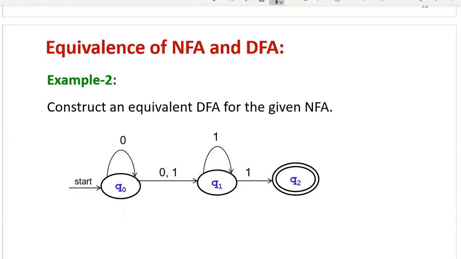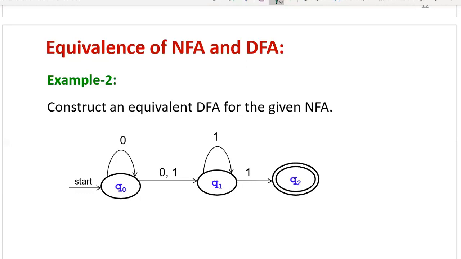First, we will start with the initial state of the DFA, whatever state we assumed as the initial state. With the initial state, you can find out its transitions on all the given inputs. Suppose here Q0 is the initial state, now on input 0, on input 1, find out its transitions. Whenever you are finding transitions, if a new state exists other than Q0, that we can consider the next new state of the DFA.